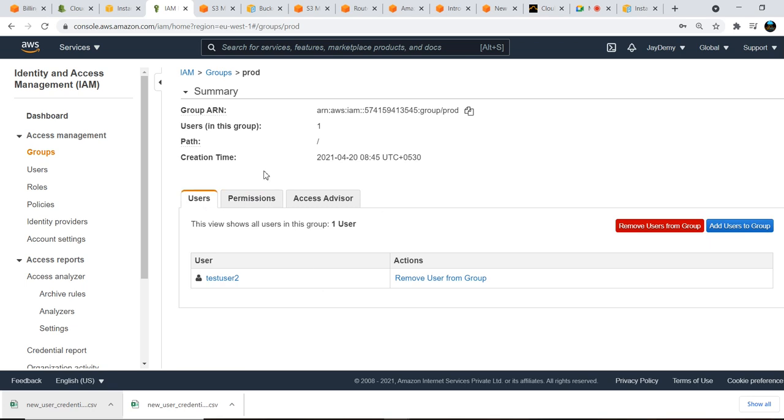Instead of that, we will use custom policies, and we will restrict the policies or permissions to specific instances. How will we do that?